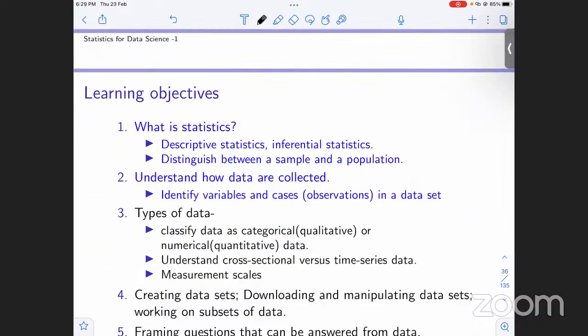Now up to this point, what we have done is we have learned what basically statistics is, then we dived further and we saw what is descriptive and inferential statistics. Then we distinguished between a sample and a population. After that, we saw how data is collected. We identified what is a variable and a case in the given data set. Now, what we have to do is go towards types of data.